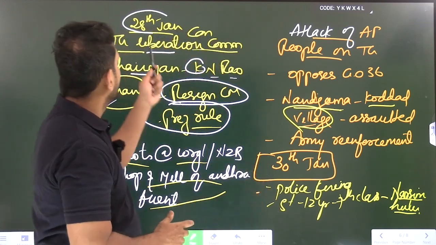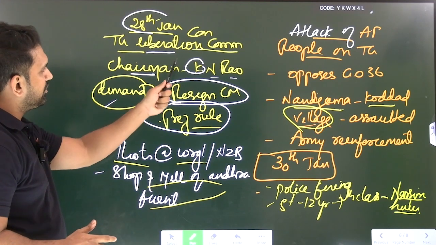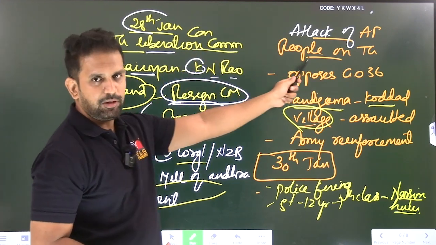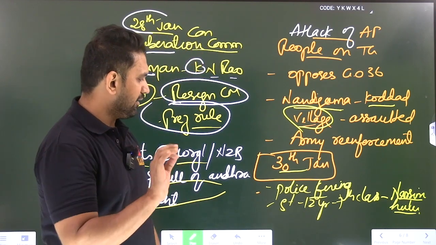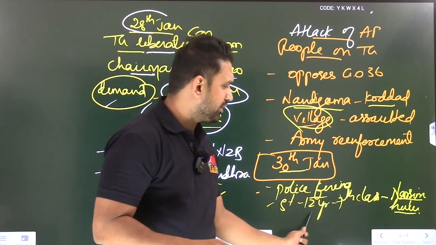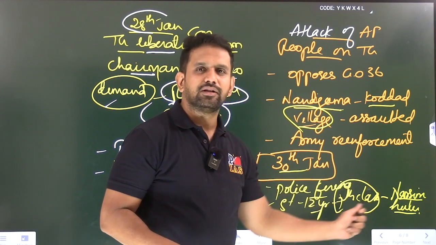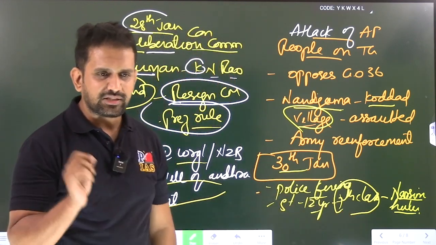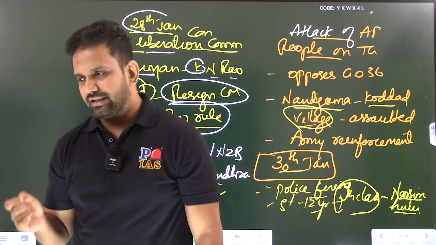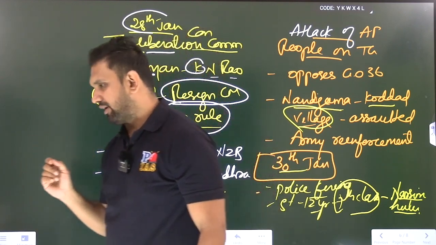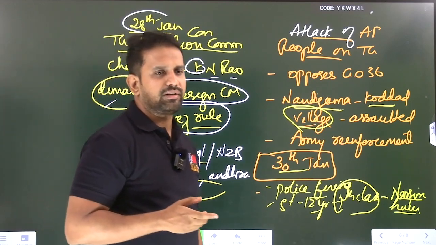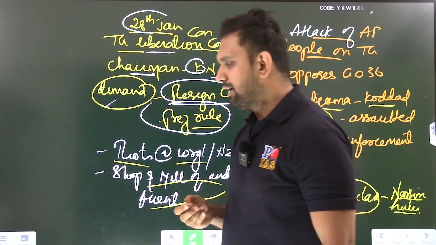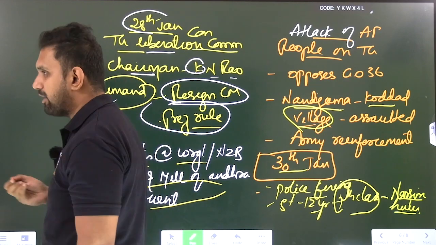Then on 28th January, the Telangana Liberation Committee, this happened. The attack of IPB people on Telangana happened. On 30th January, police firing. Again here, a 12-year-old student in the 7th class, Narsimulu, died. So just imagine a point here: the Telangana movement from the very beginning is actually a student-led movement. It's not that the leaders have done something. It's actually a student-led movement.